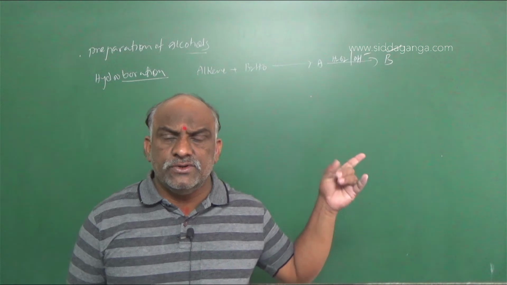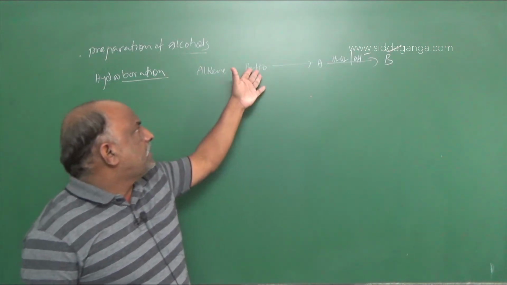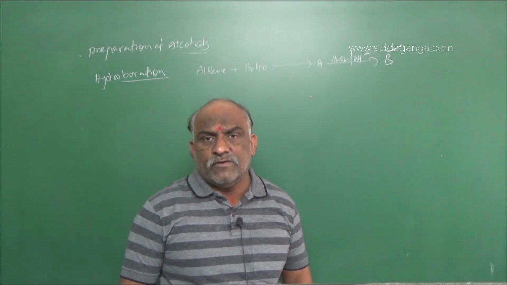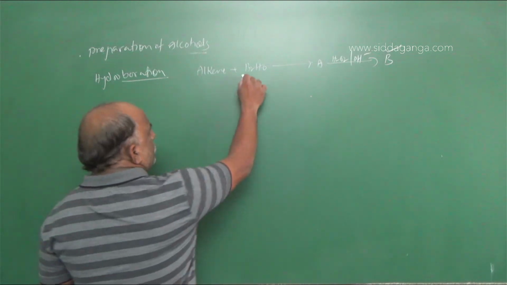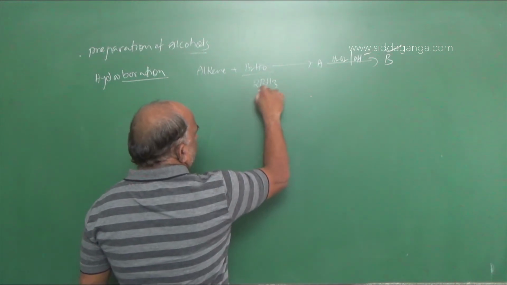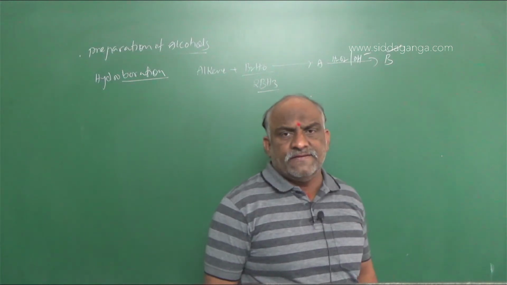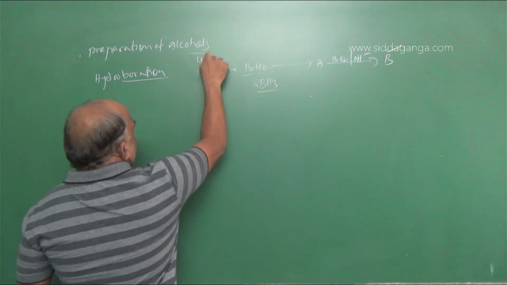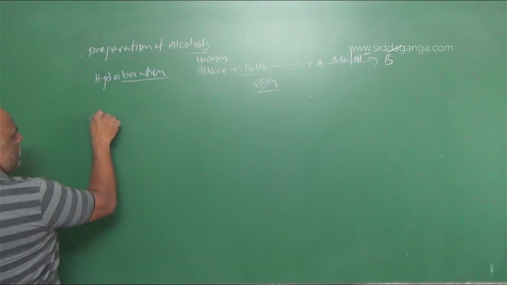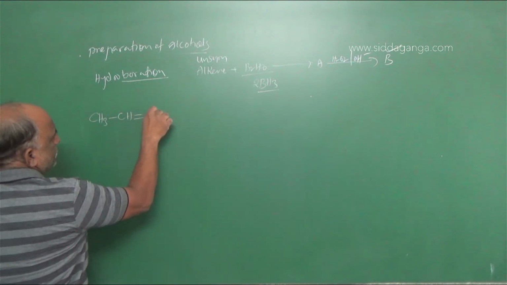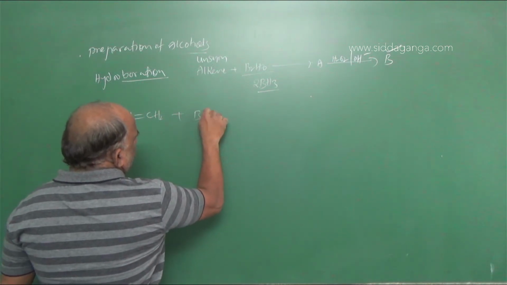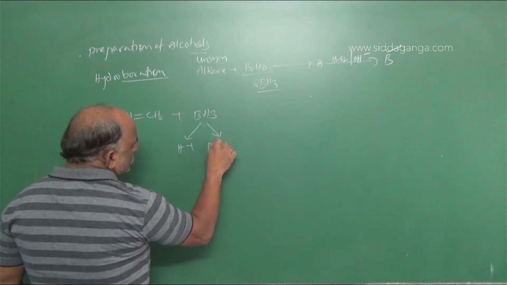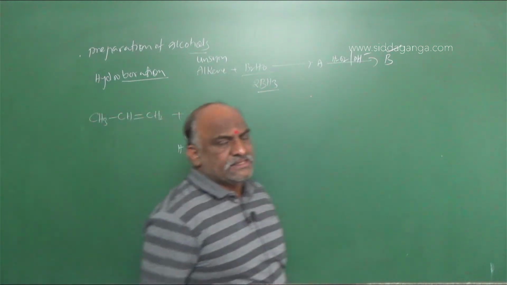Any one of the conversions you may also find. B2H6 is called diborane. Diborane is an example of an electron deficient compound. For our convenience, we write diborane as 2BH3. BH3 is nothing but B2H6. So here, which type of alkene? An unsymmetrical alkene, CH3, single bond, CH, double bond, CH2, plus BH3. BH3 can be split into two parts: one is H plus, the second is BH2 minus.